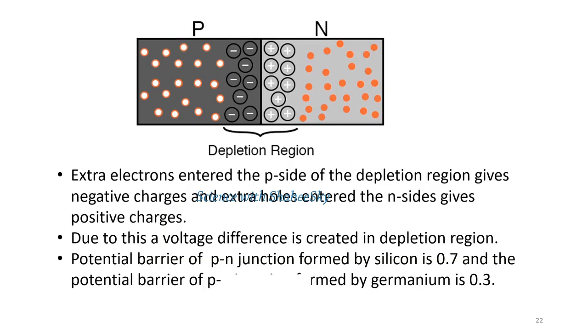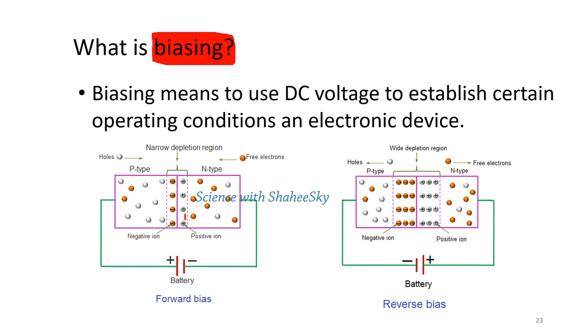So if it is a silicon semiconductor, we have to give more than 0.7 volts. If we are using a germanium p-n junction, we have to give more than 0.3 volt externally.